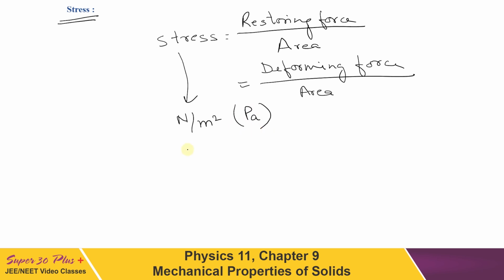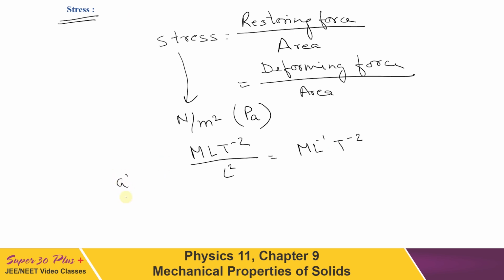And what about the dimensional formula? This should be force upon area, so the dimension can be written as ML^-1 T^-2. If we categorize stress, it can be categorized into 3 categories. So let us first discuss all these categories.